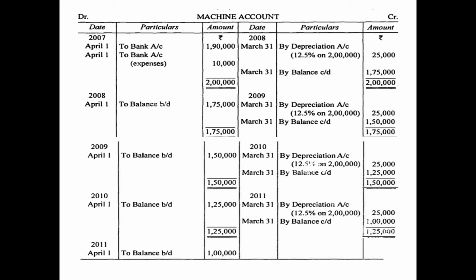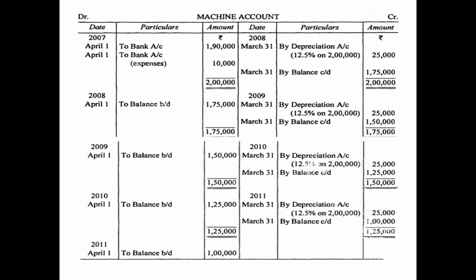So on the credit side, again why are we showing depreciation on the credit side? Because it is reducing the asset value. If the second year is starting from 1st April 2008, it will be ending on 31st March 2009. So we will write by depreciation account 12.5% on 2 lakh, that is 25,000. Then we will calculate the balancing figure, debit side total minus credit side total, 1,75,000 minus 25,000. That means by 31st March we will show by balance carried down 1,50,000.